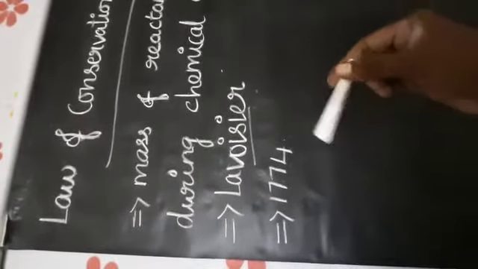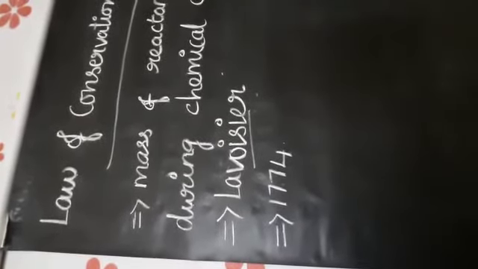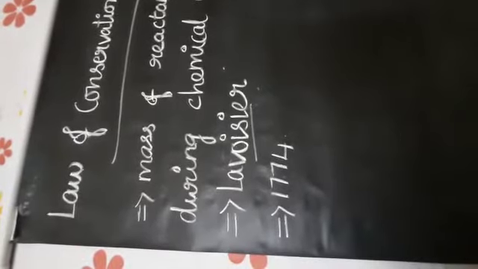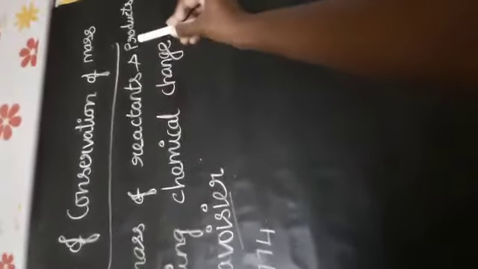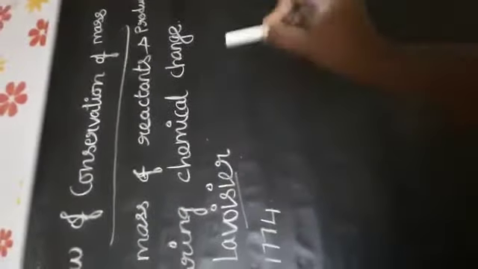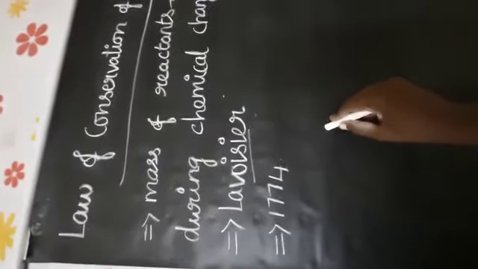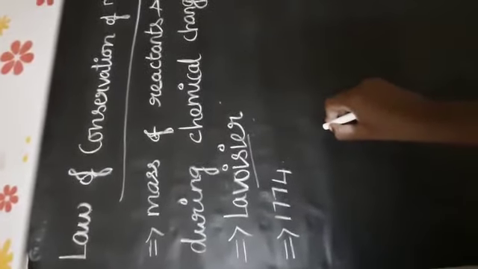What it states is that during any chemical change, the total mass of the products is equal to the total mass of the reactants. So the mass of the products should be equal to the mass of the reactants. That is the law of conservation of mass.